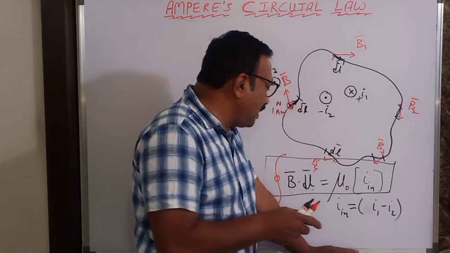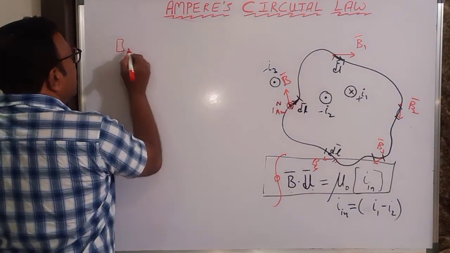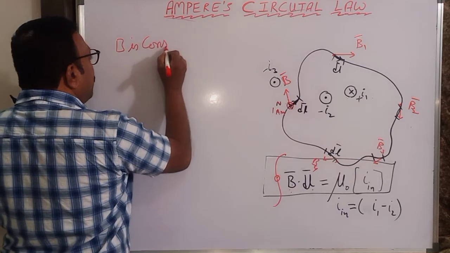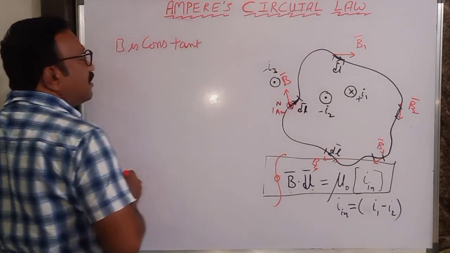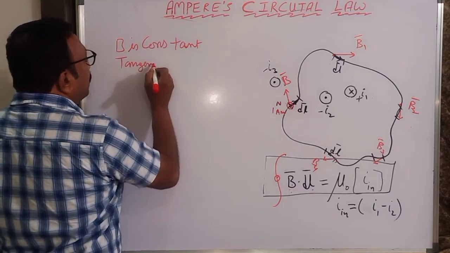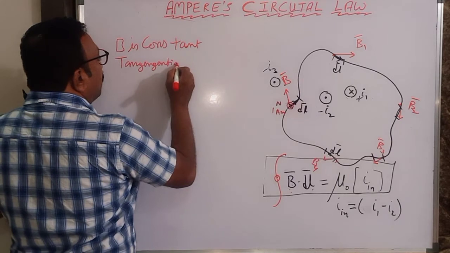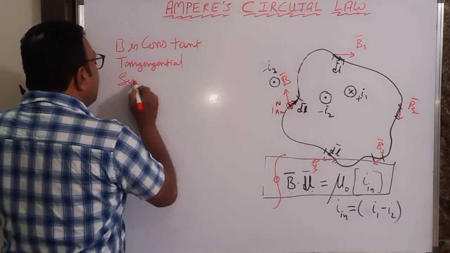So it can be applicable when B is constant in magnitude, and B is tangential, and a symmetric curve is taken.